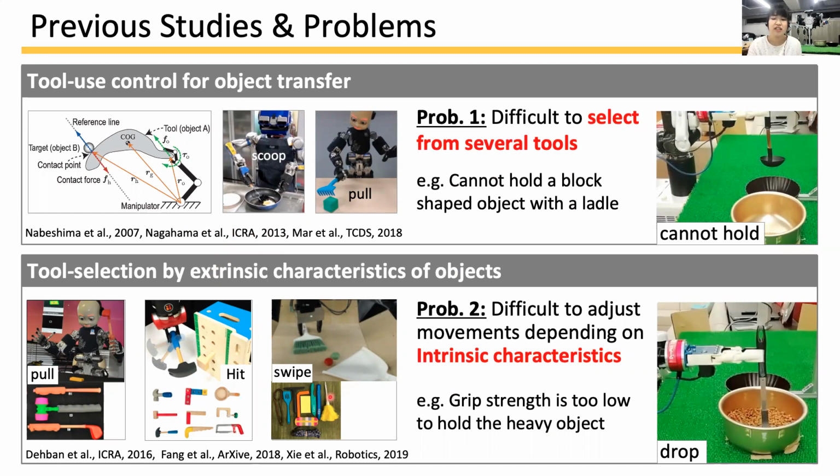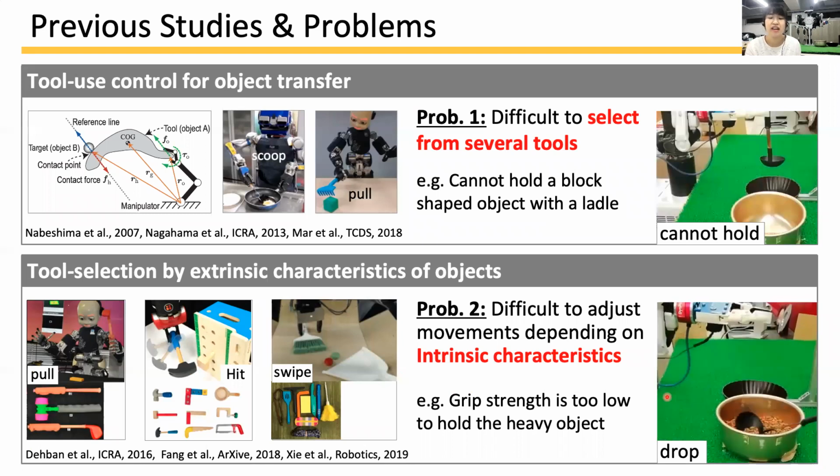However, they only considered the extrinsic characteristics. Like this video, if robots don't adjust movement considering the intrinsic characteristics, they fail in tasks. So, there was no work realized tool selection and use considering both extrinsic and intrinsic characteristics of the object.